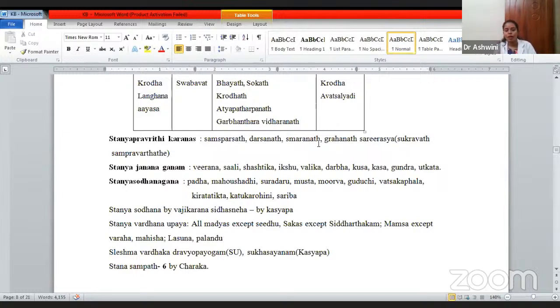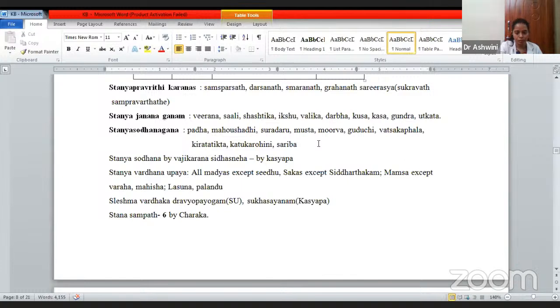Stanya Vardhana Upaya. All Madhyas except Sidhu, Shakas except Siddharthaka, and Mamsa except Varaha, Mahisha, Lashuna, Palandu. These are the Ahara Varga which is going to increase the Stanya. Even Sushruta has told that Shleshma Vardhaka, any dravyas which increase the kapha in the ahara or in the sharira, even that is going to increase the stanya. Shukrashayanam has been told by Kashyapa.